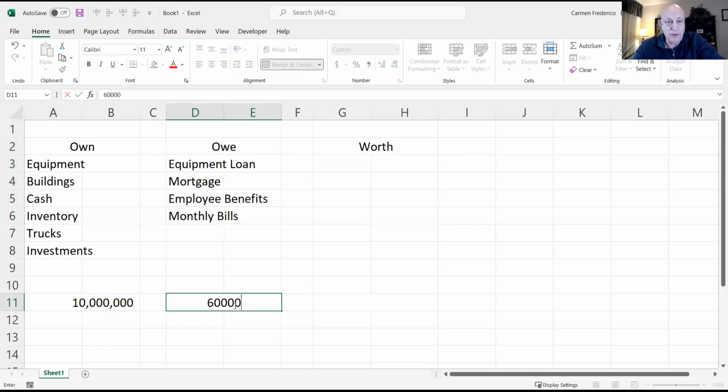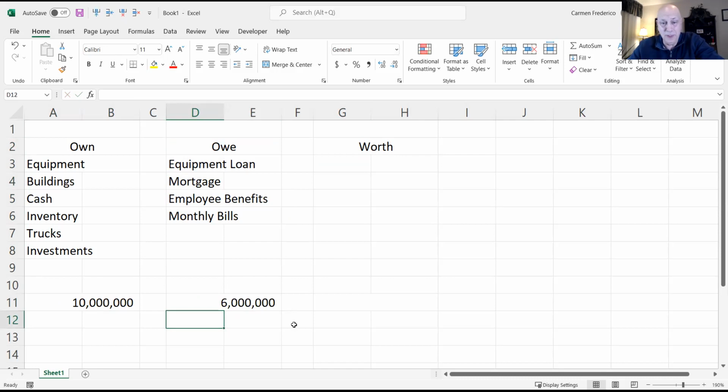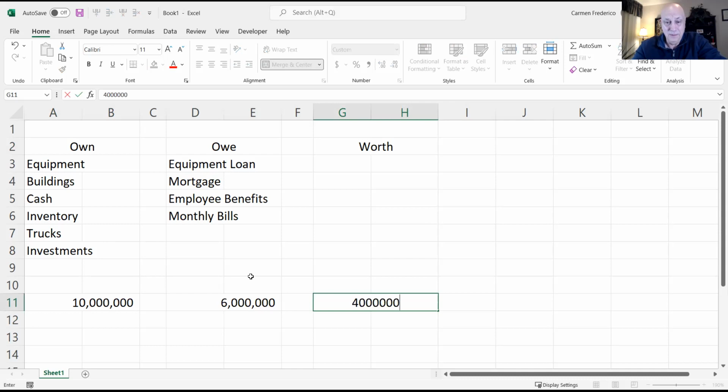Let's say it's $6 million. So fun, accounting's fun. We can make some numbers up in this illustration. Can't make numbers up in real life though. You can go to jail for that, but we can make numbers up in this illustration. So anyway, we have $10 million of what the company owns. They owe $6 million. So their worth is going to be 10 minus 6 or $4 million.